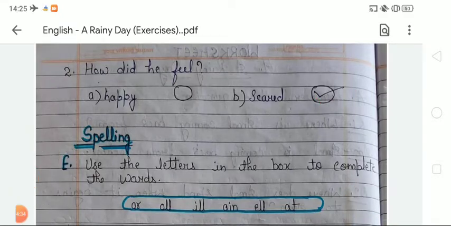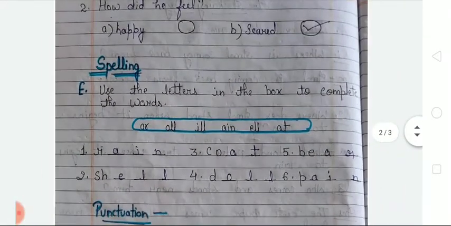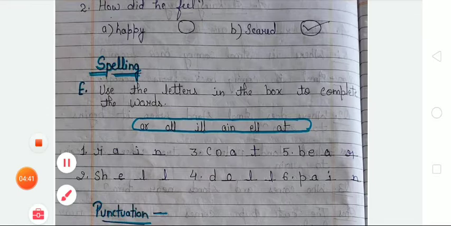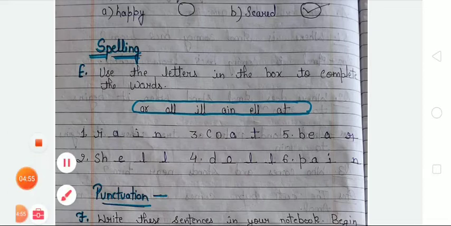Now it's over. Next, exercise E. Students, after exercises A and B, we write the next exercise, exercise E. In this exercise we have to fill in the given spellings. Use the letters in the box to complete the words. Here we have to use the given letters from the box, and after that complete the given words.